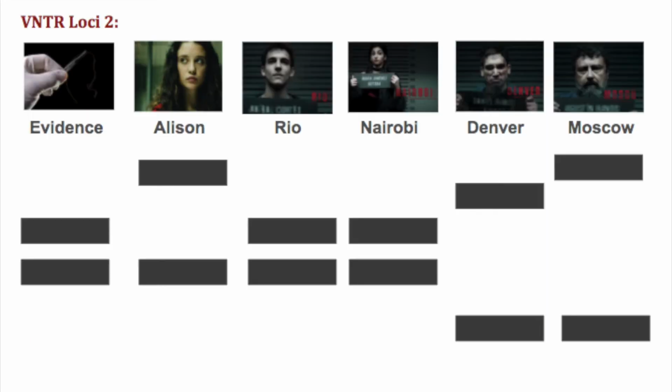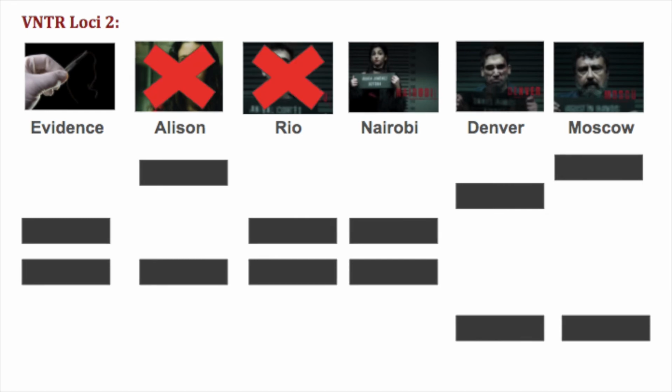Here we see that again, the victim Alison Parker does not have the same 2 alleles from the DNA sample and can then be excluded. This time Rio does match both of the alleles, but since he did not match the first loci, he can still be excluded. Nairobi still matches the evidence DNA, therefore can still be included as a suspect. Denver does not match either allele and so is then excluded. This time Moscow does not match either allele with the DNA evidence and is therefore no longer included as a suspect. He still shares one allele with his son Denver, making it true that he is his biological father.